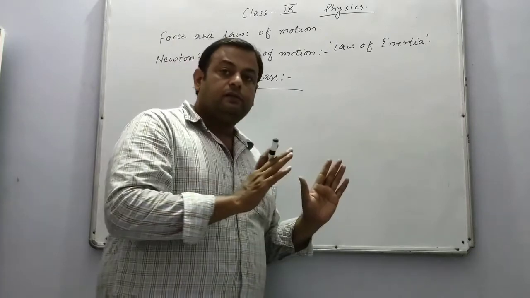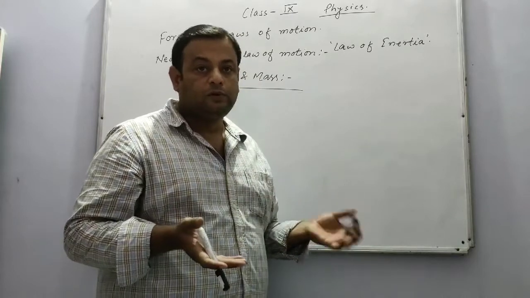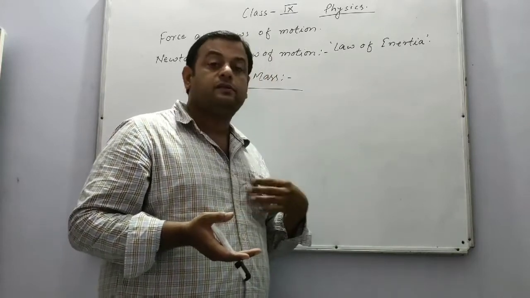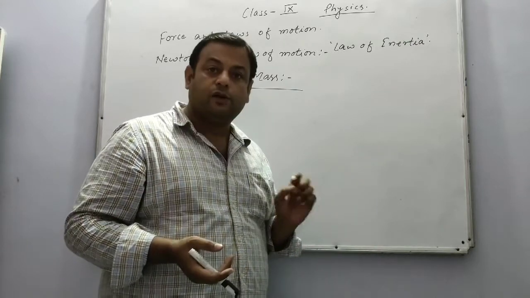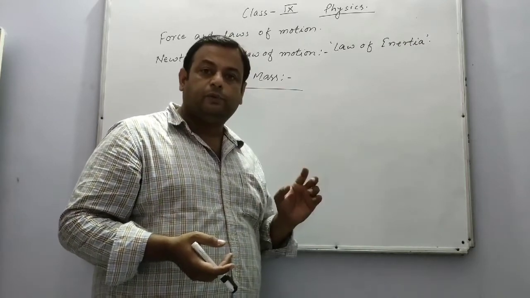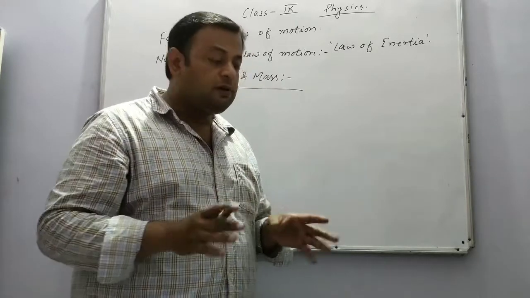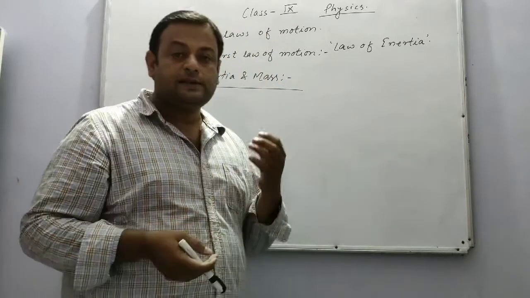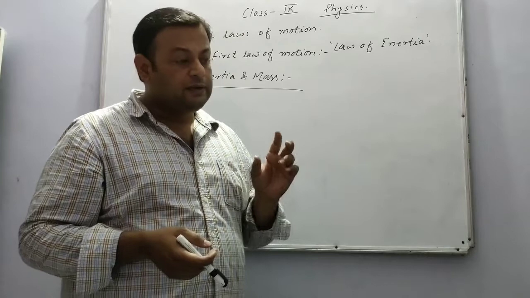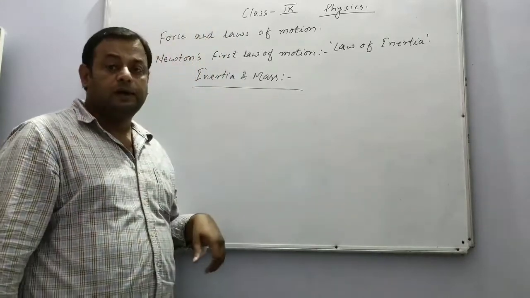Can you push the truck? We cannot push the truck alone, because the truck has very much mass, and more mass means more inertia of rest. It wants to remain in the position of rest. But in case of a scooter, a small student can also push the scooter, because it has less mass. So due to less mass, it has less inertia. So inertia always depends on mass.